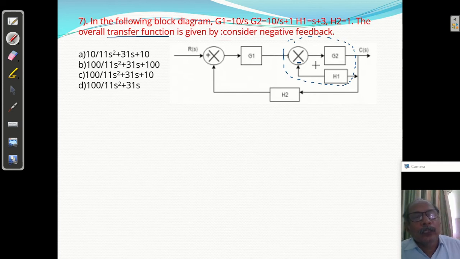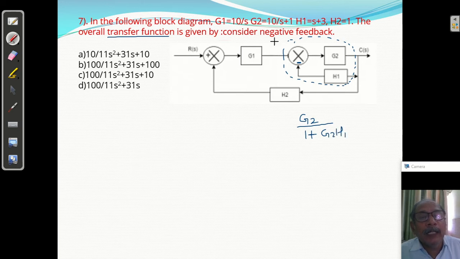Okay, so इसका ट्रांसफर फंक्शन क्या होता है? G2 upon 1 और negative feedback के साथ ये आता है positive 1 plus G2H1, and whatever you will get this and G1 will be in cascade, so G1. So whatever you will get this G2 upon 1 plus G2H1, okay, this and G1 will be in cascade, so you will get this.